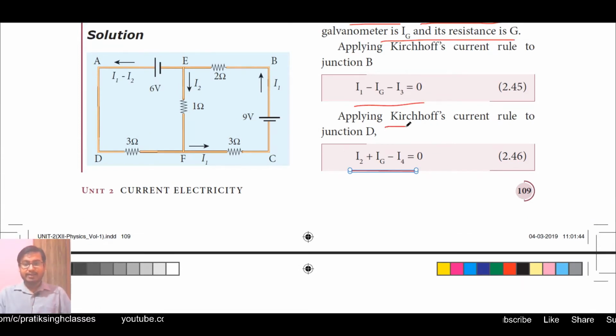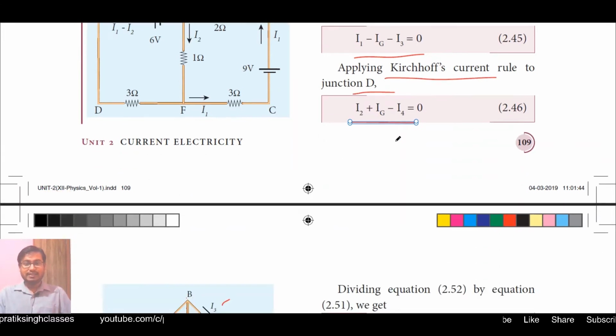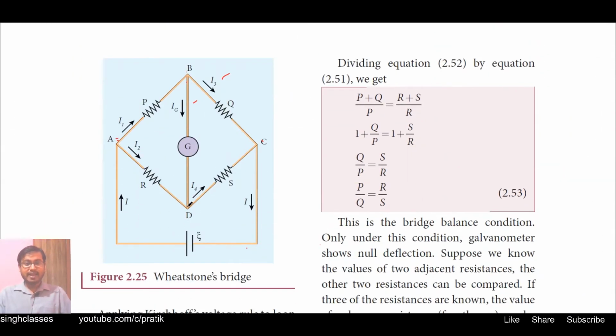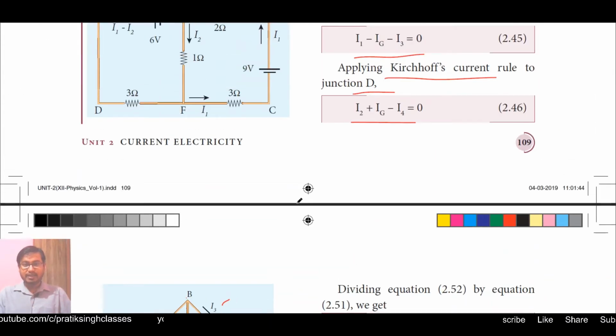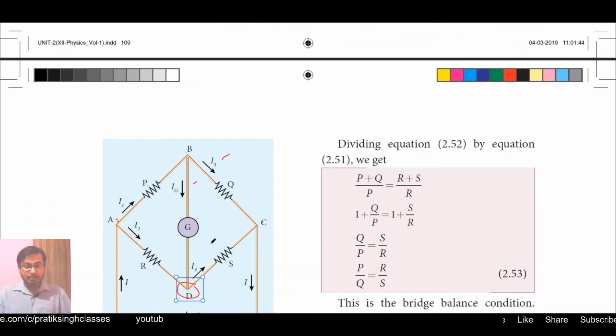Again applying Kirchhoff's current rule to the junction D. At junction D, the incoming current is I2, and also incoming current at junction D is Ig, but outgoing current here is I4. So total incoming current is I2 plus Ig and outgoing current is I4.